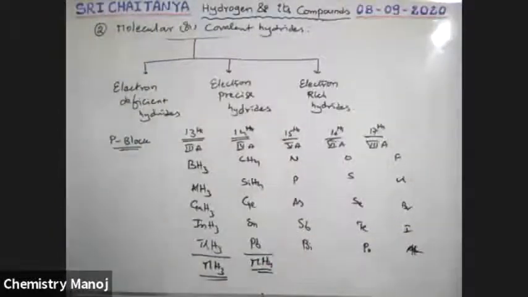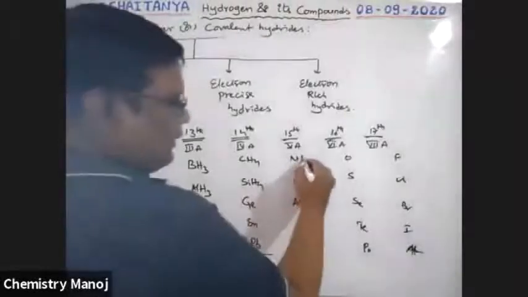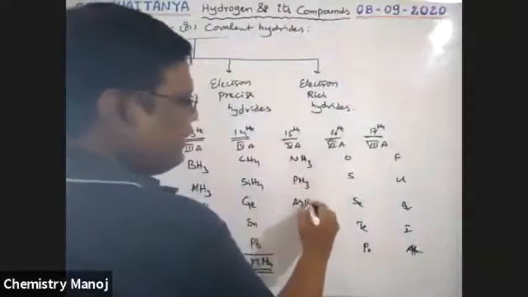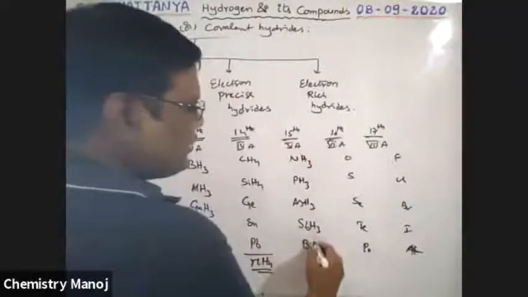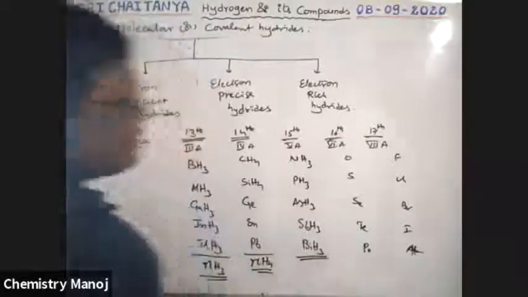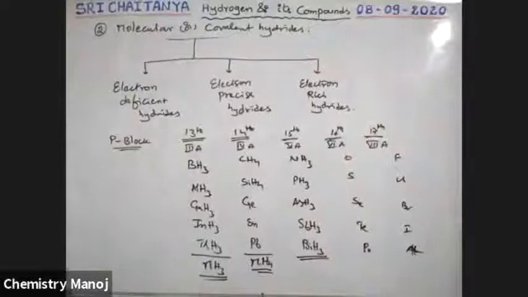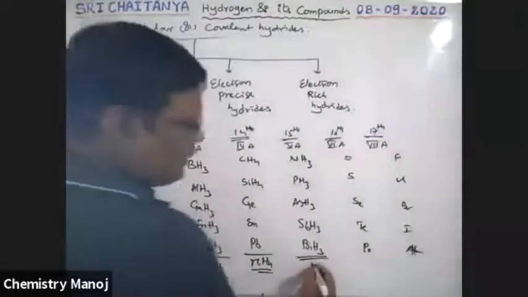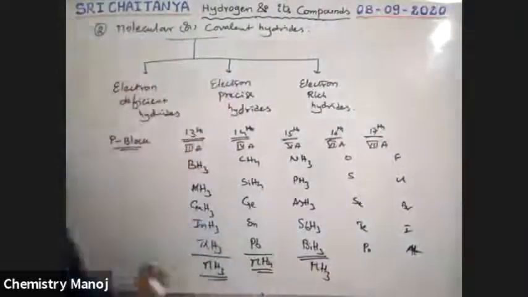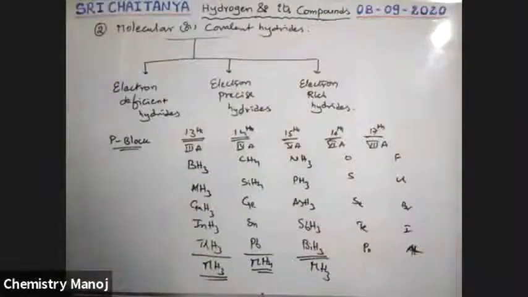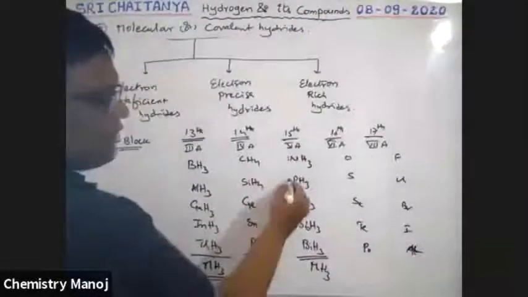Next, it is NH3, PH3, AsH3, SbH3, BiH3. All these are hydrides of 15th group elements. These are nothing but MH3 type hydrides. So nitrogen has a lone pair, boys. Phosphorus has a lone pair.